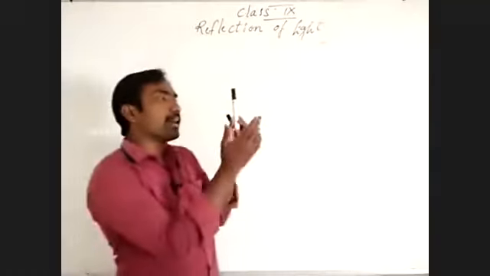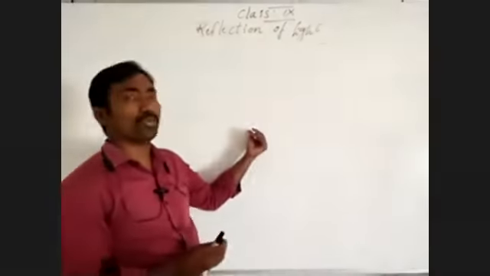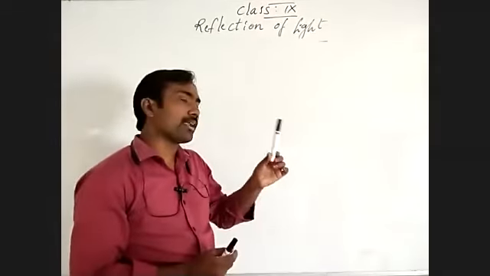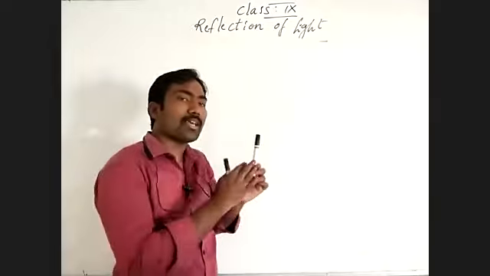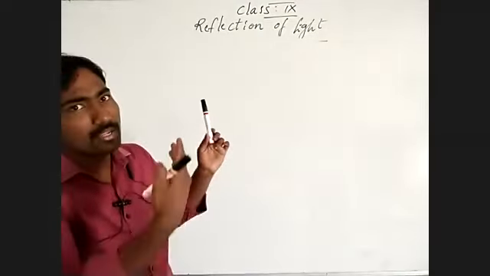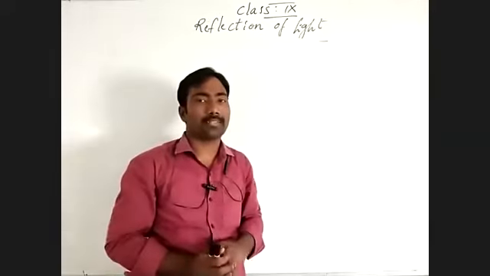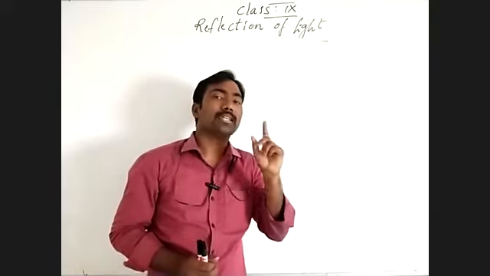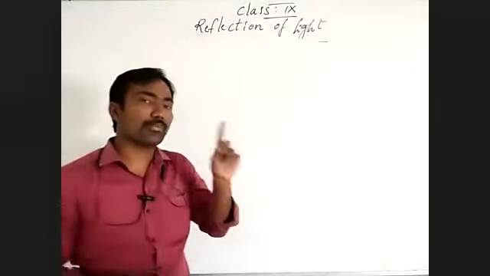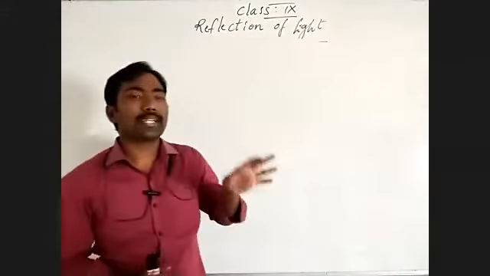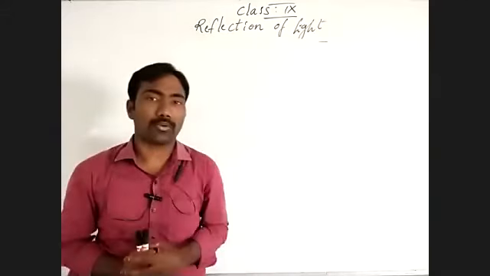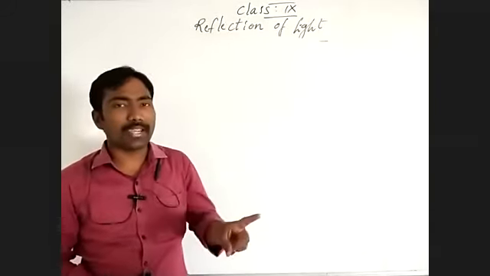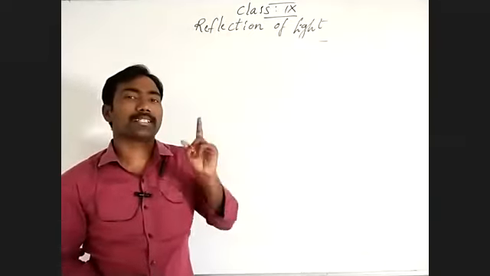So when a light ray from the sun falls on the marker, or on me, or on the board, it bounces back as a reflection, and that reflection reaches our eyes. By that only we get the image of anything. By the reflection only we can look at our surroundings. We can recognize what is there, who is there, whatever is in our surroundings. Due to the reflection of light only, we are able to recognize anything in our surroundings.